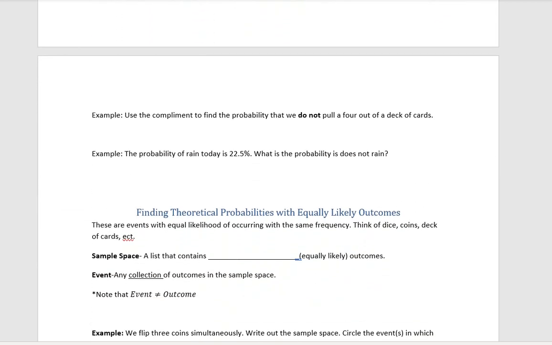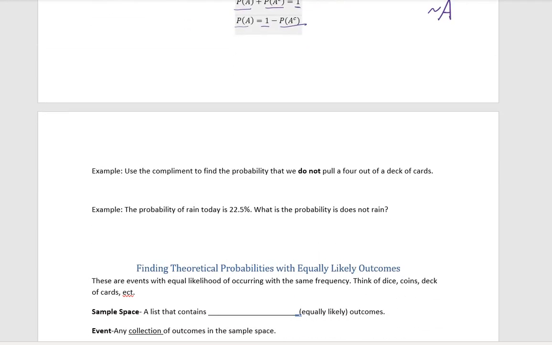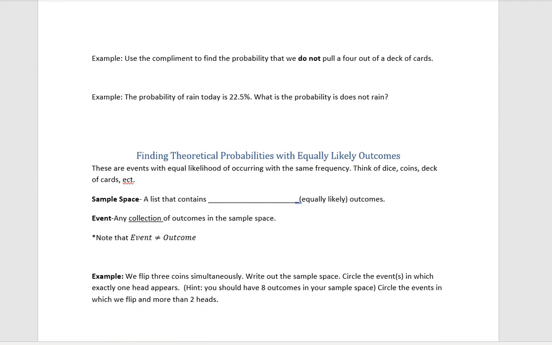So for example, by the way, you guys probably do this all the time and you don't even know it. If we use a complement to find the probability that we don't pull a 4 out of a deck of cards, the probability that we pull a not 4 is going to be 1 minus the probability that we do pull a 4, which would be 1 minus 4 out of 52, which would give us 48 out of 52, which is 12 out of 13.